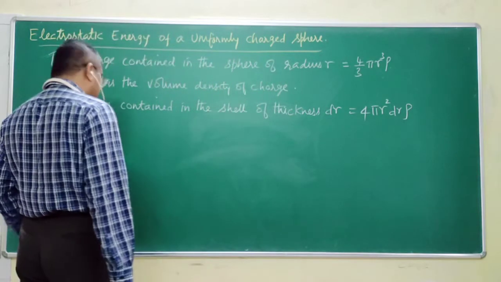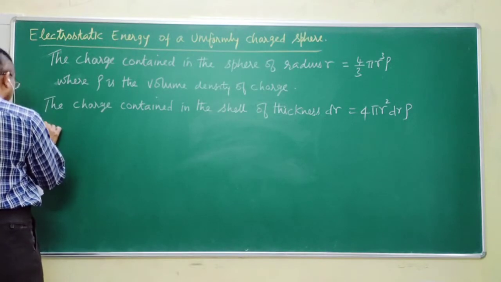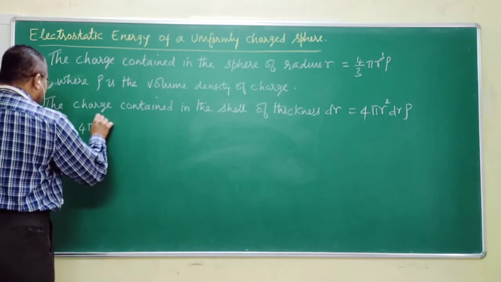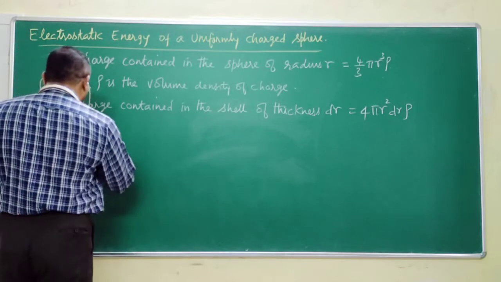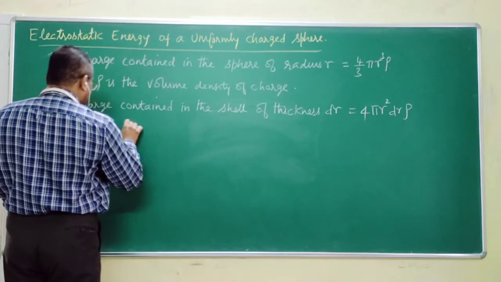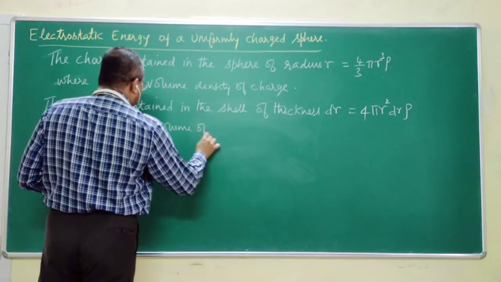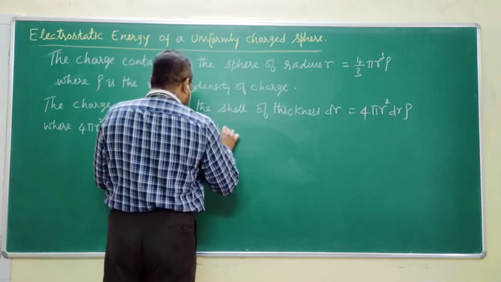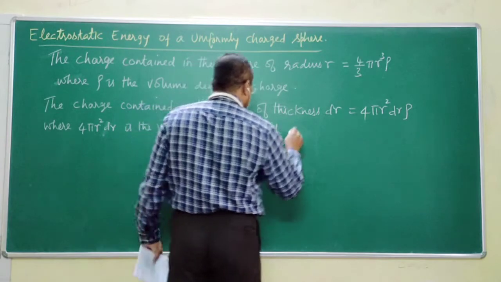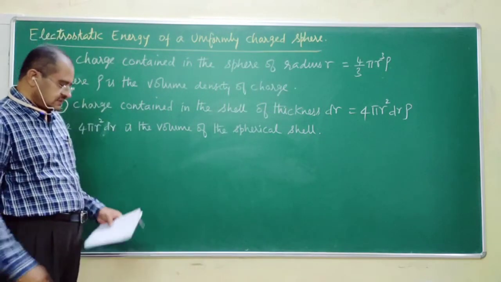Here 4 pi r squared dr is the volume of the spherical shell. Is that okay with you?